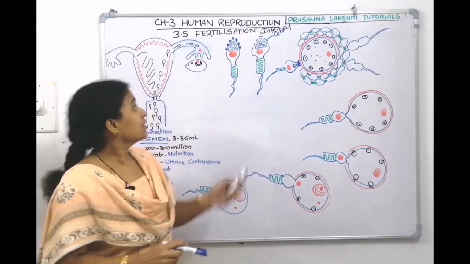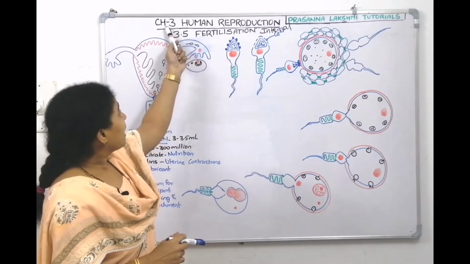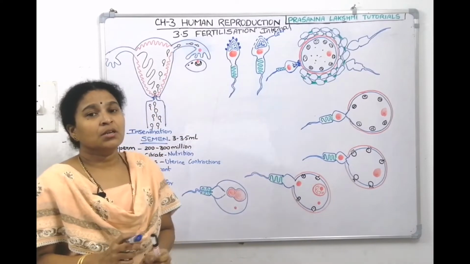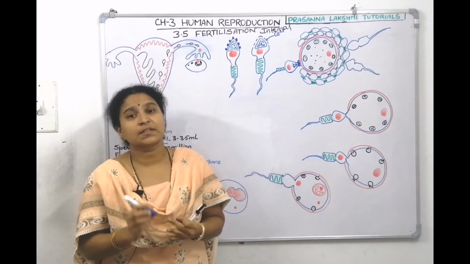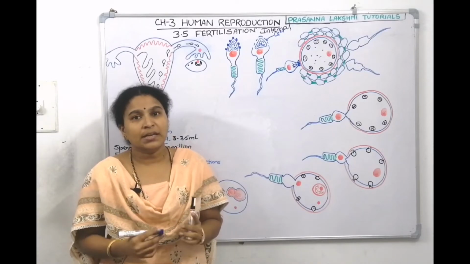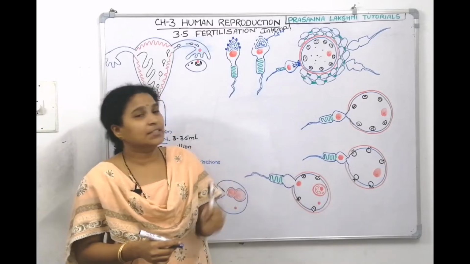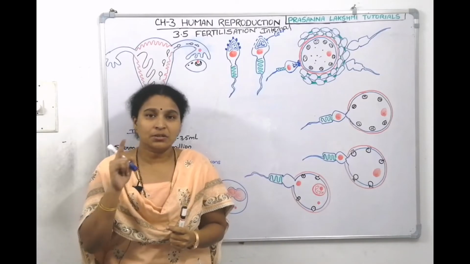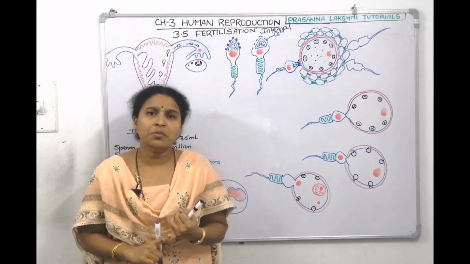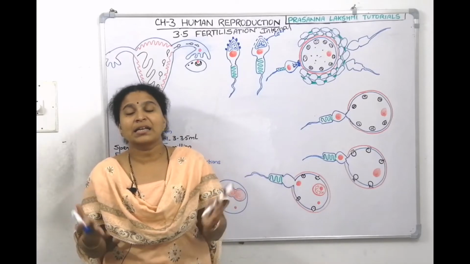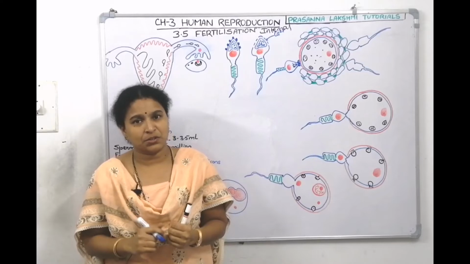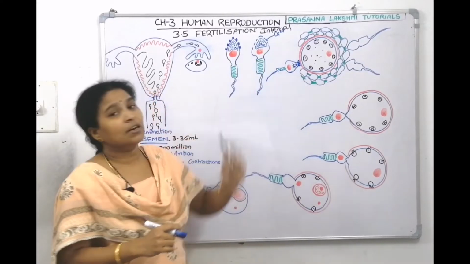Today's topic is fertilization, in chapter 3, human reproduction. In the previous lecture, we discussed spermatogenesis, oogenesis, and the menstrual cycle. The next topic is fertilization. Human fertilization is internal fertilization. What do you mean by internal fertilization? The sperm and egg are fertilized inside the female reproductive system, so we call it internal fertilization.